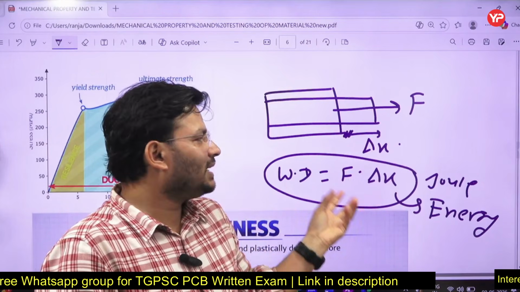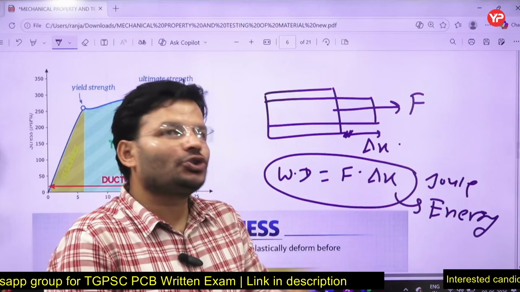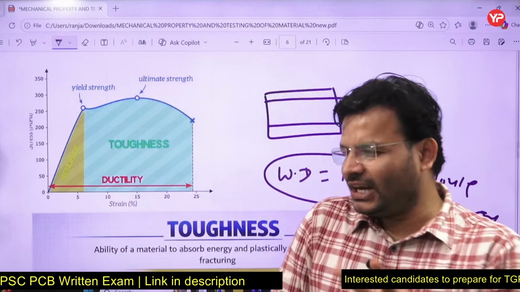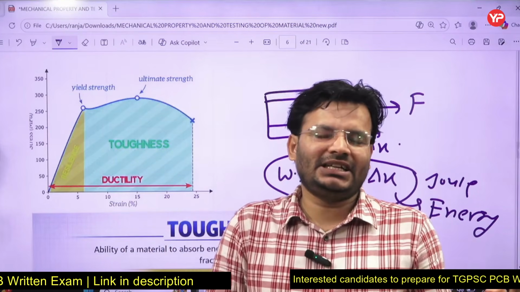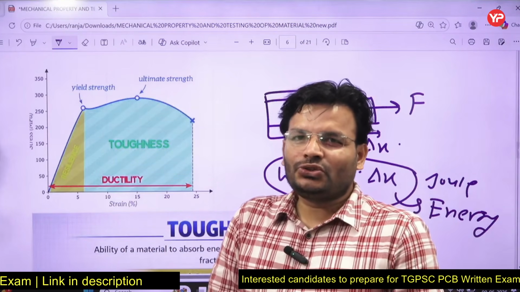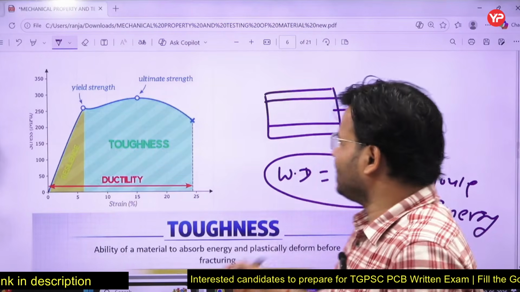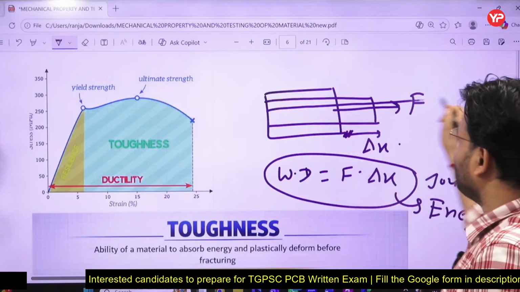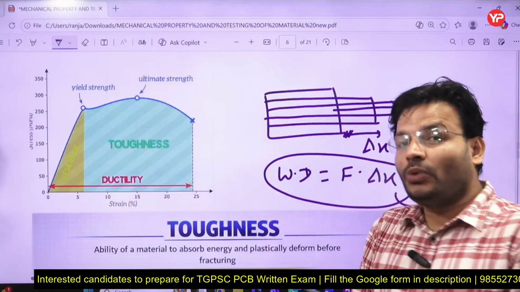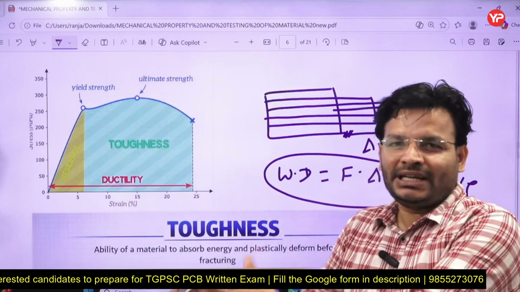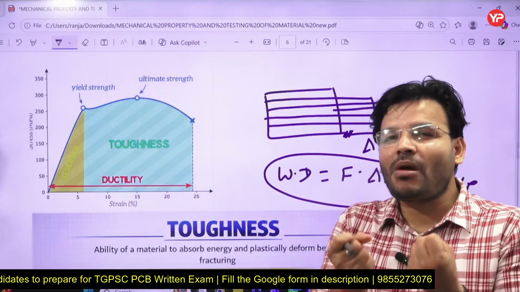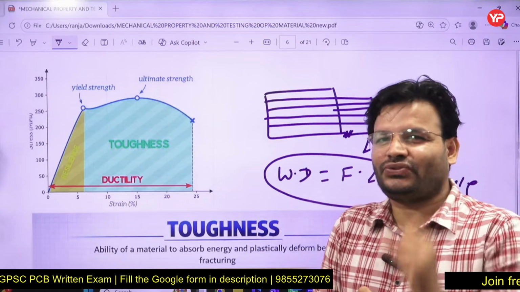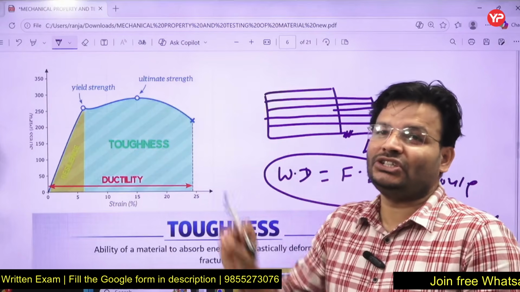So yes, my dear friends, we can say that energy has been stored by the body, and that is called strain energy. And there are two parts of strain energy. One is called resilience, another one is toughness. So before the fracture, here we can say this is the object. If I apply the force F and continuously apply the force, one time you will reach when the body will get deformed.